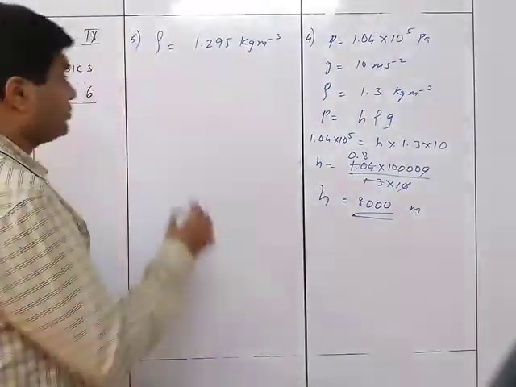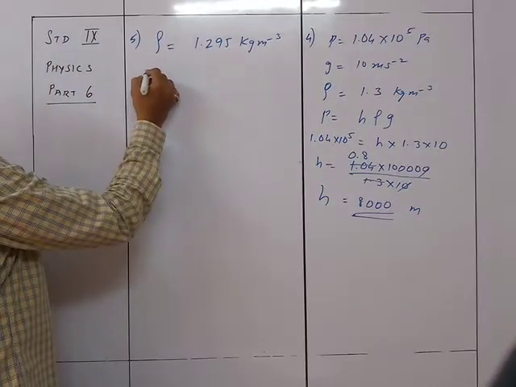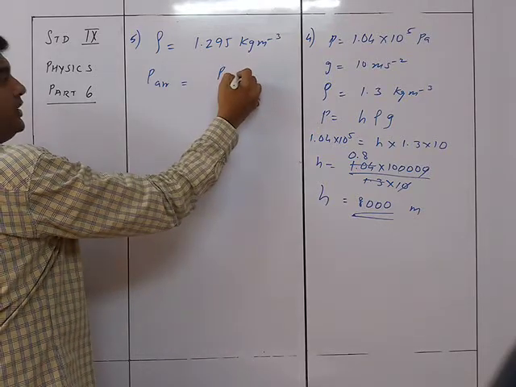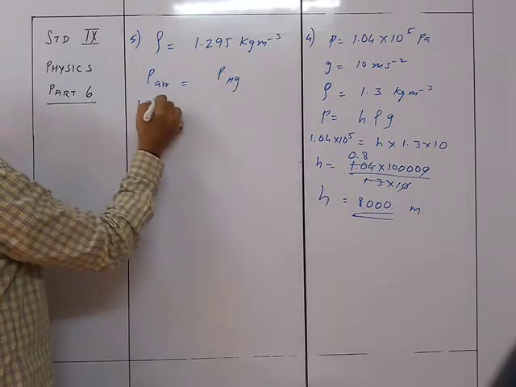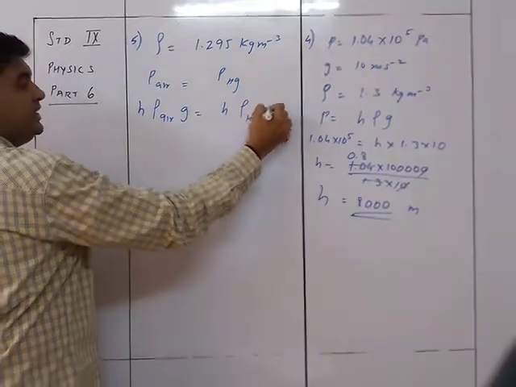Taking density of mercury, the density of air is this one. So pressure of air is equal to pressure of mercury. So it is h rho air g is equal to h rho Hg g.